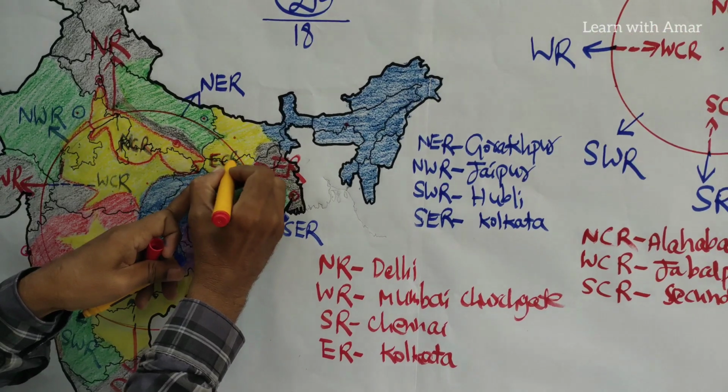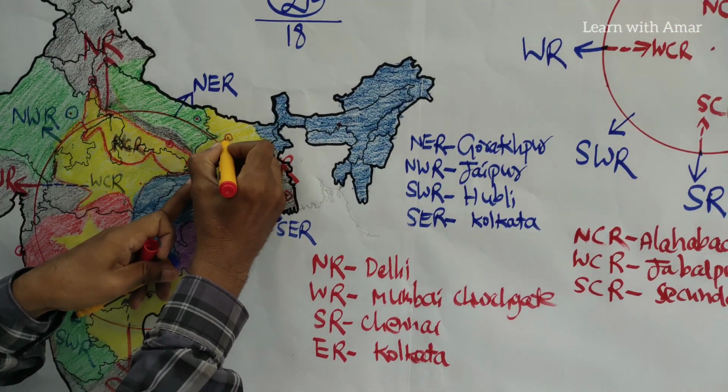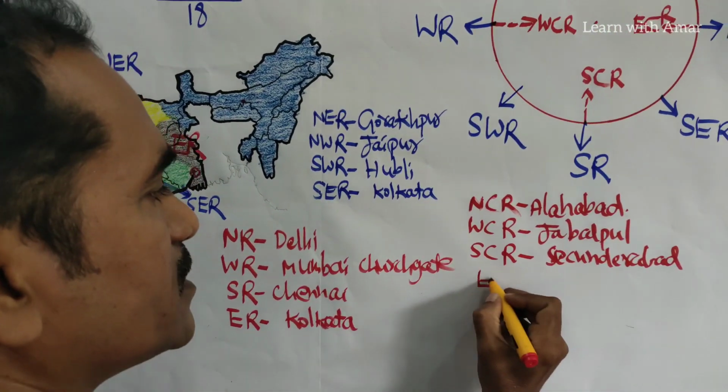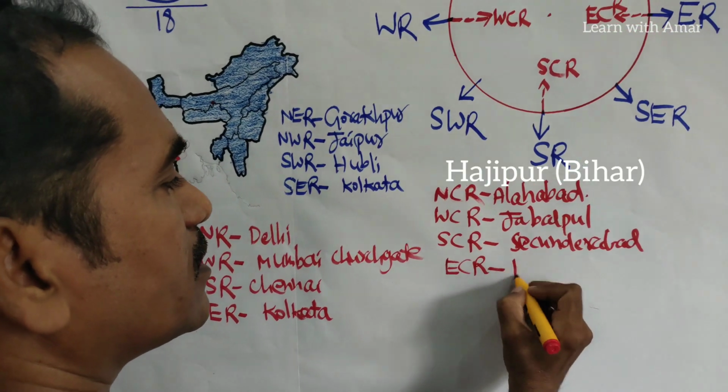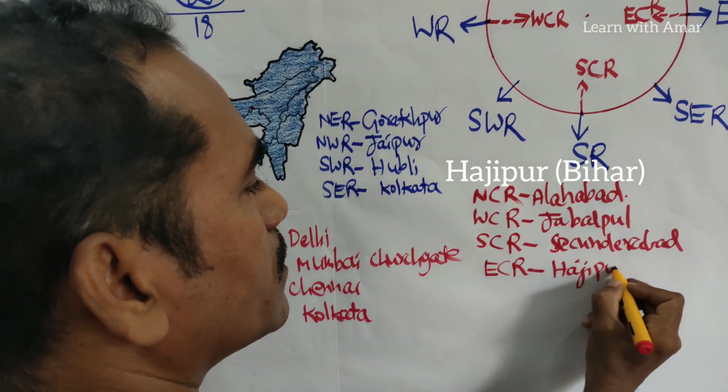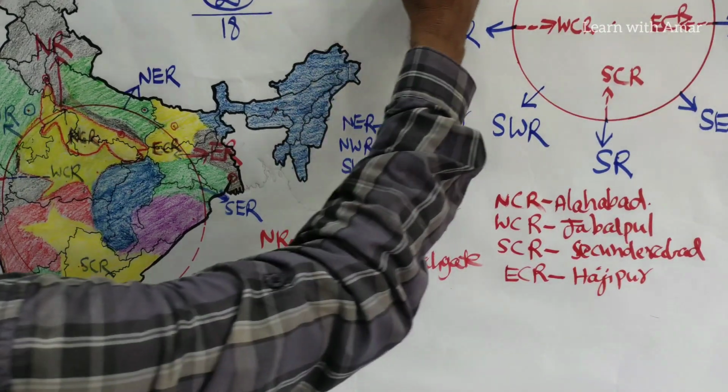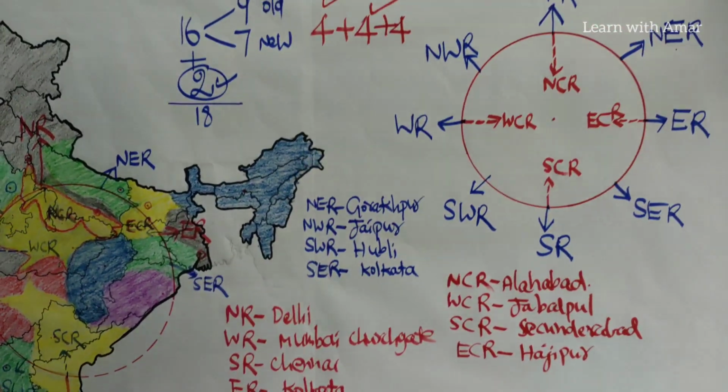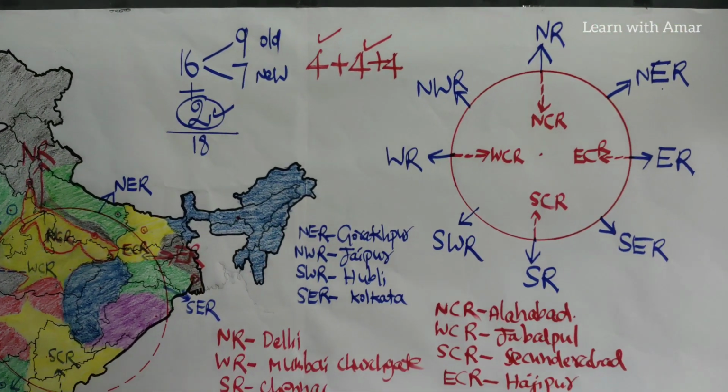Now this one, by extending, we get East Central Railways. Is it not clear? The headquarters is here, this one, it is Hajipur. East Central Railways, Hajipur. How many did we complete? We have completed 12. Now let's move on to the others.